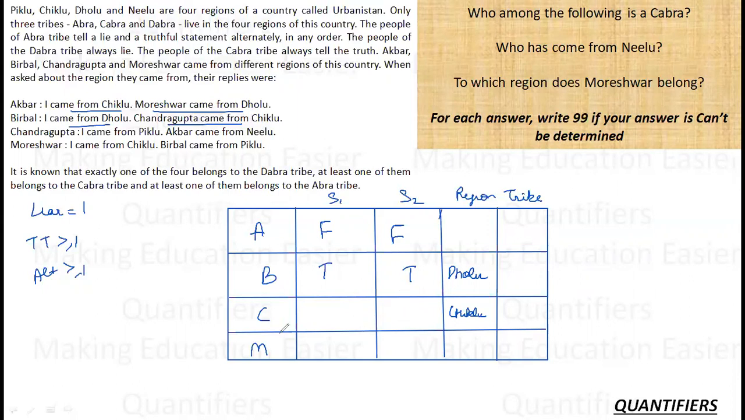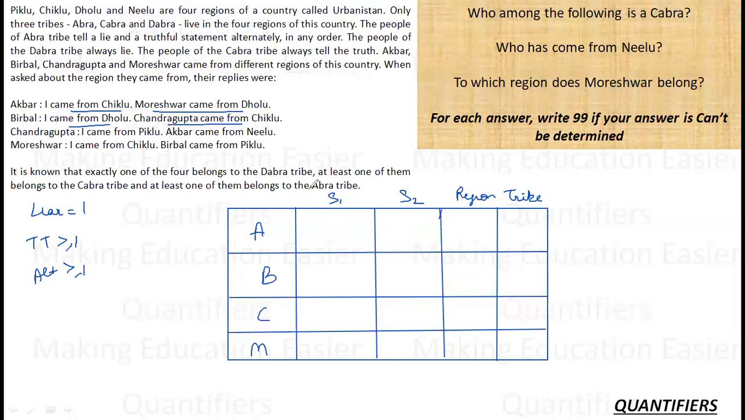Okay. Let's move ahead. Mureshwar says I came from Chiklu. This is definitely a false statement because C is from Chiklu. Birbal came from Piklu. This is also a false statement because Birbal is from Dholu. So this is also a lie. So this assumption that Birbal is a truth teller is also a wrong assumption because we are getting two liars following this.